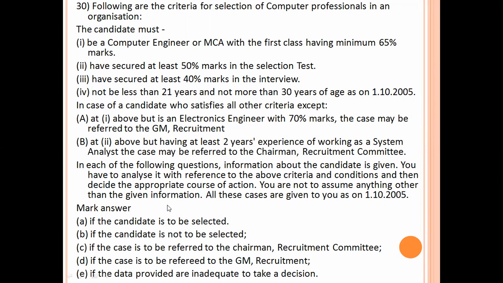In each of the following questions, information about a candidate is given. We have to analyze it with reference to the above criteria and conditions and then decide the course of action. We are not to assume anything other than the given information. All these cases are given as on 1/10/2005. A means the candidate is to be selected, B means the candidate is not selected, C means the case is to be referred to the chairman, D means the case is referred to GM, E means the data provided are inadequate to take a decision. Next question.